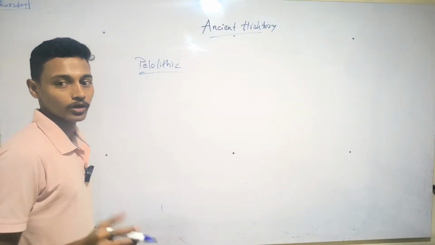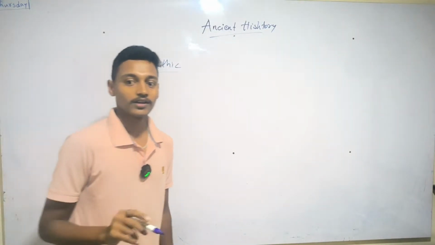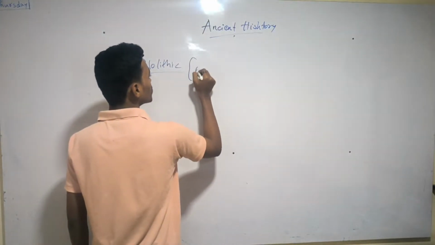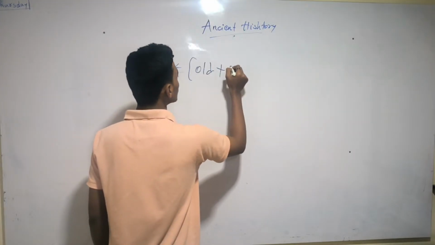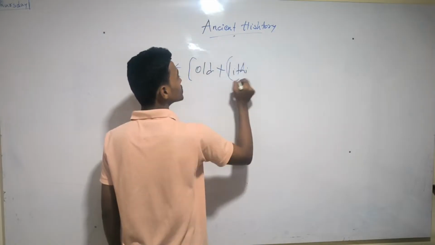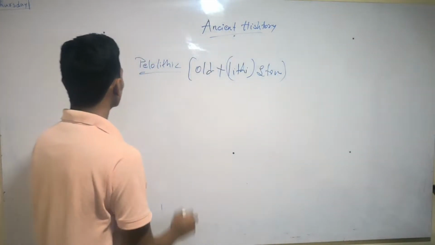Now you may have the question, what is the Paleolithic? In your mind it will come, and I will say that Paleolithic means, Paleo means old, plus lithic means stone.